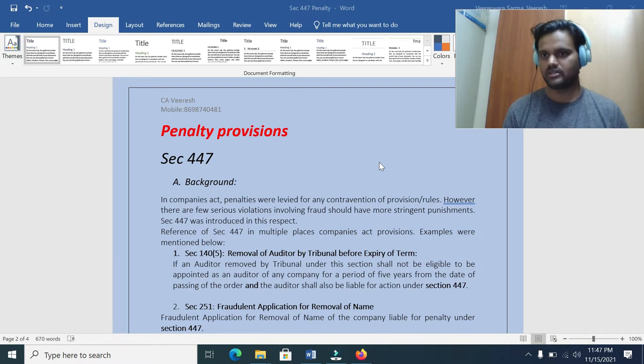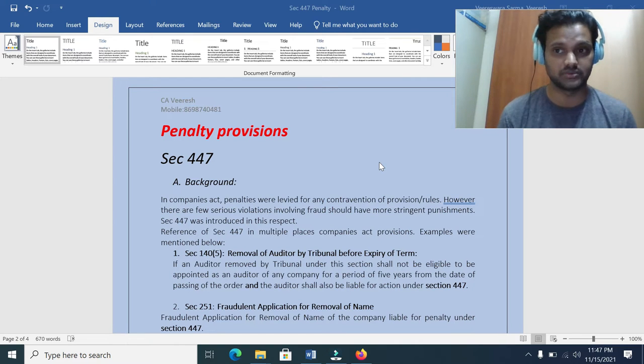Wherever there is fraud, most likely the penalty provisions in section 447 will be levied, and you will see references to section 447 in a lot of places in the Companies Act. I included two examples only here, but there are many others. For example, section 140 subsection 5, where auditors will be removed by the tribunal, and once removed, he will not be entitled to be appointed as an auditor in any company for a continuous period of 5 years, and he is also liable to a penalty under section 447.